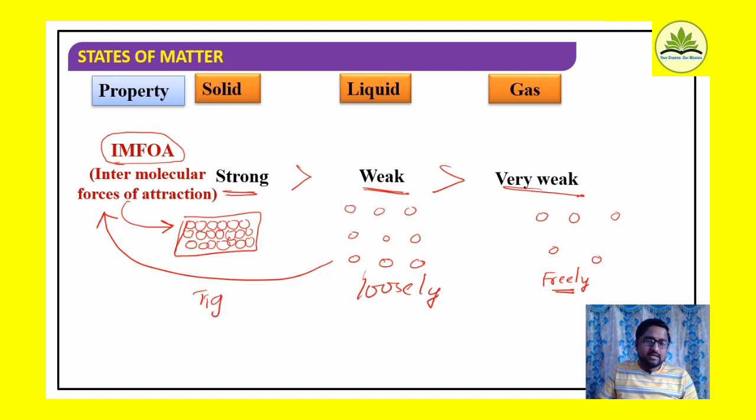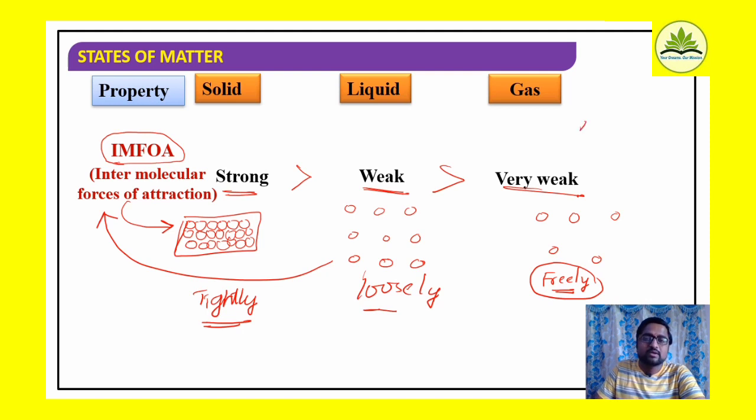So in case of solids, intermolecular forces are very high, therefore particles are tightly arranged or closely arranged. In case of liquids, the intermolecular force of attraction is weak, so particles are loosely arranged. And in case of gases, it is very weak, therefore particles are freely arranged. So it is one more characteristic property of solids, liquids and gases.